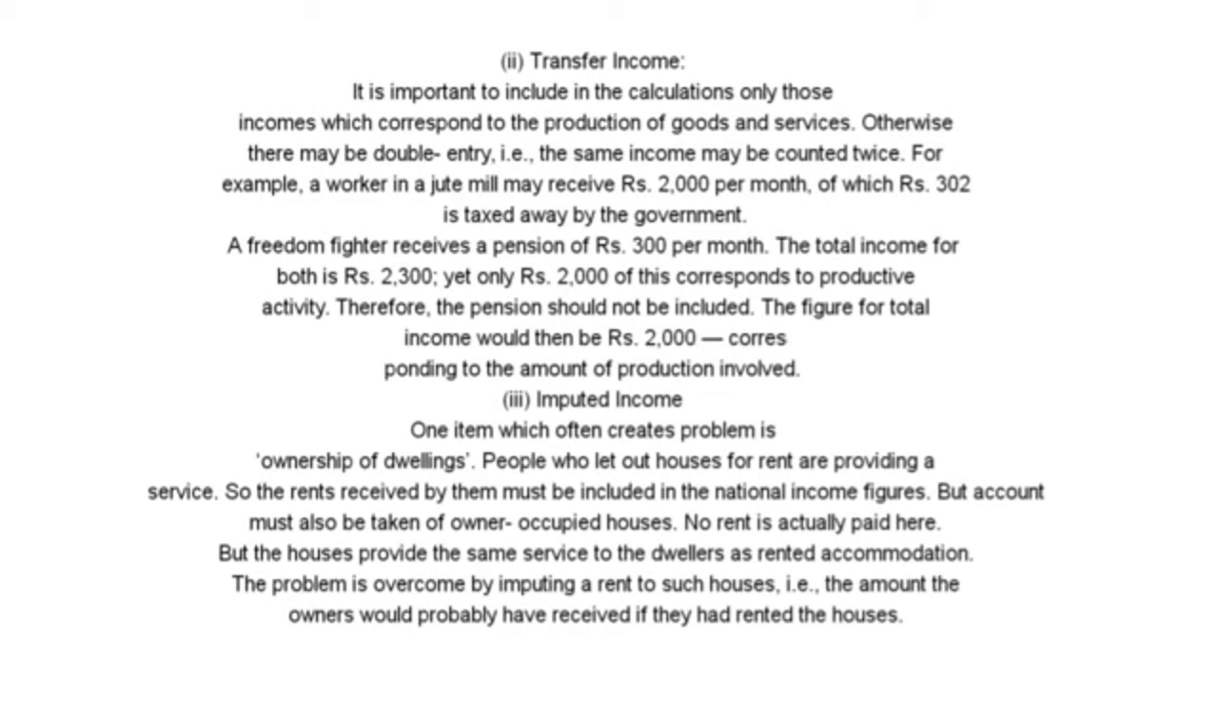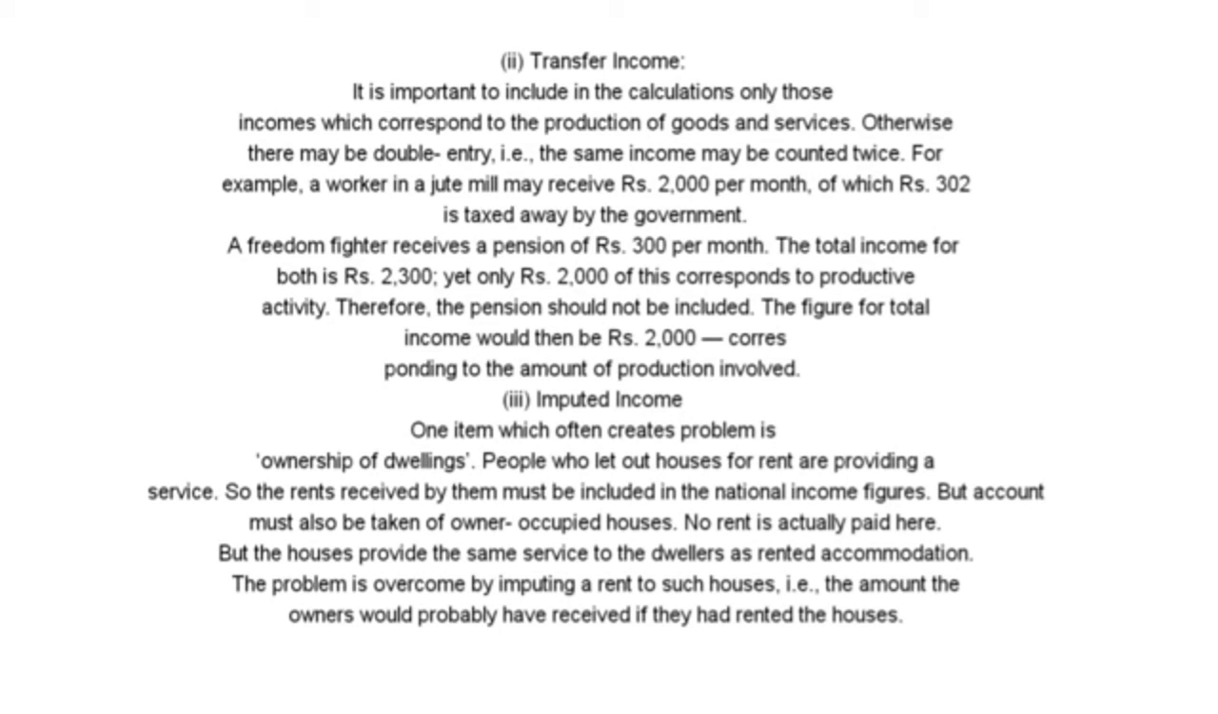It is important to include in the calculations only those incomes which correspond to the production of goods and services. Otherwise, there may be double entry. The same income may be counted twice. For example, a worker in a jute mill